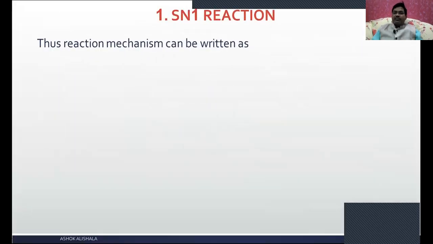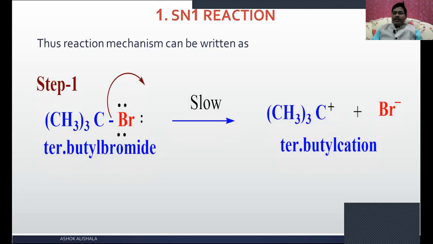Thus, the reaction mechanism can be explained in this way. Step 1 is the dissociation of the tertiary butyl bromide. The carbon bromine bond is highly polar because there is a large electronegativity difference.